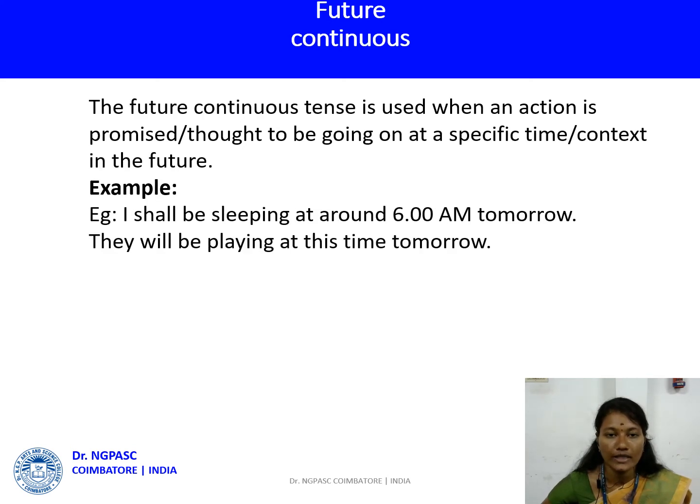Future continuous tense. The future continuous tense is used when an action is promised or thought to be going on at a specific time, context in the future. Example, I shall be sleeping at around 6 a.m. tomorrow. They will be playing at this time tomorrow. So future continuous tense, in the sense that the action is going to happen only in the future, takes some time to finish that action. That is what future continuous tense is.